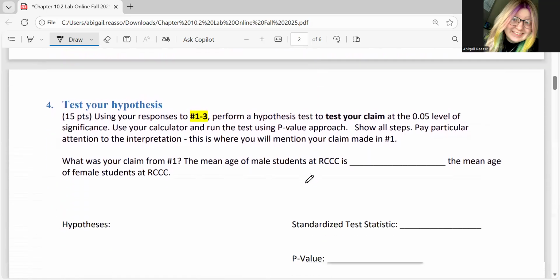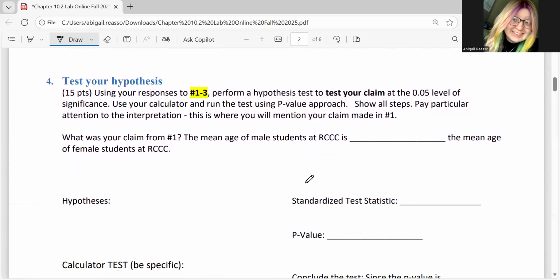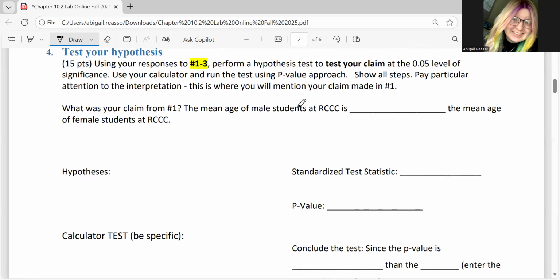Once we do that, we are then going to test our hypothesis. So we are specifically testing your claim. So what did you claim in number 1? Did you claim that male students, the average age of male students is greater than, less than, or equal to / not equal to the mean age of female students?